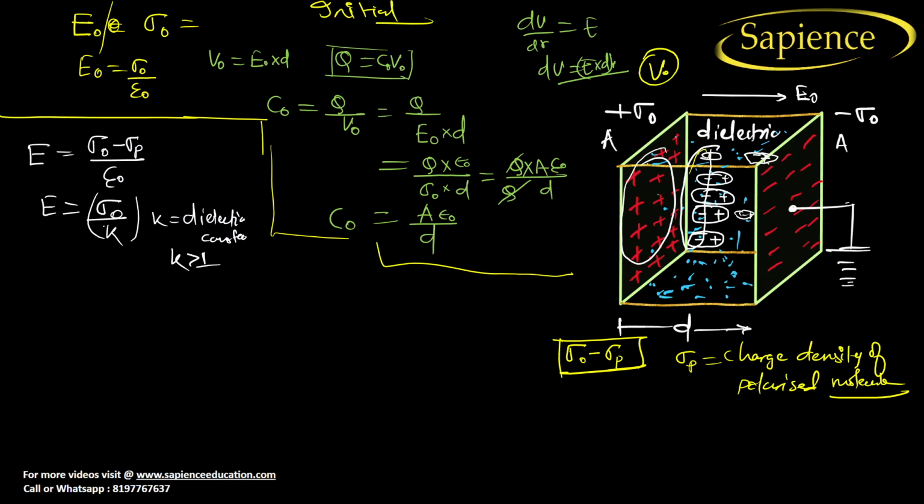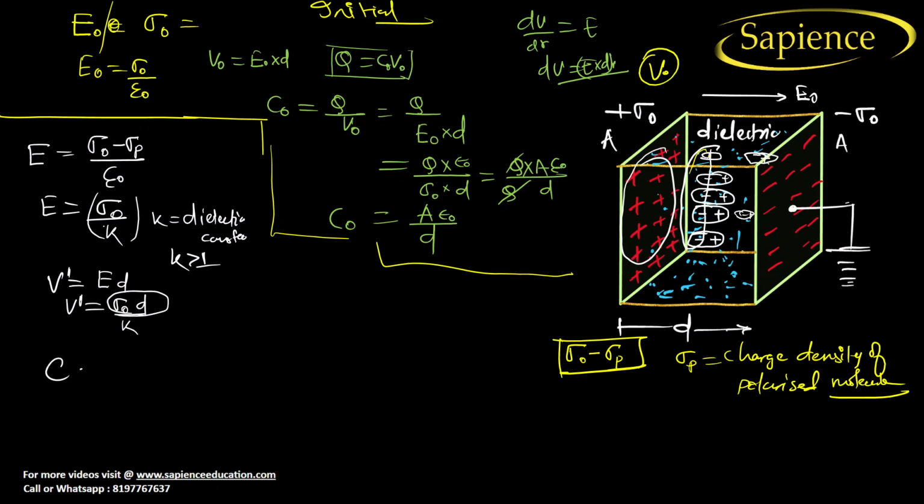Now let us consider the voltage. The voltage will also decrease. In place of E naught, we can write E into D. So in place of E, we have to write sigma by K into D. It means that the voltage also decreases. The new voltage becomes sigma naught D by K. So the voltage decreases, right?